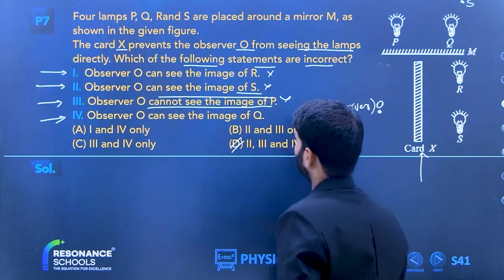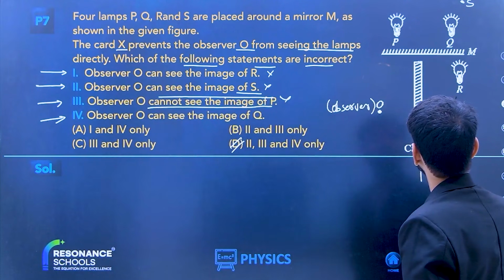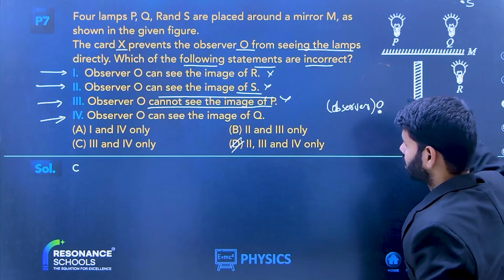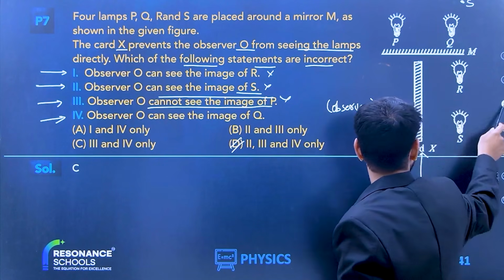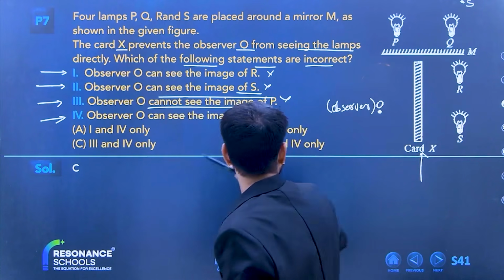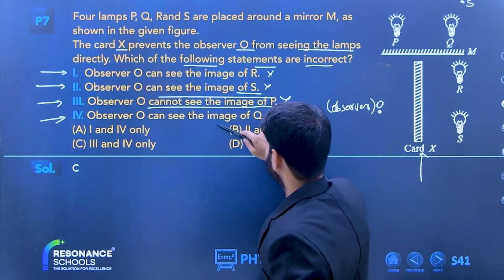Observer O can see the image of R. He will not be able to see, right? C is the answer. Okay. How many of you got C? Third and fourth only. Third is wrong. Fourth is wrong.